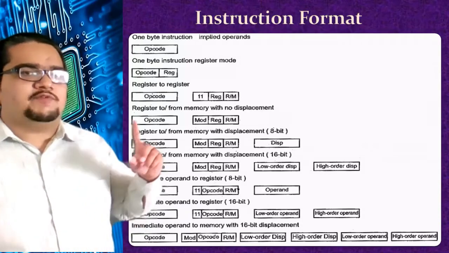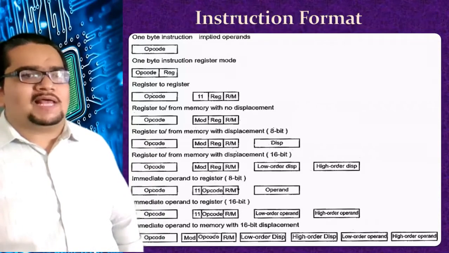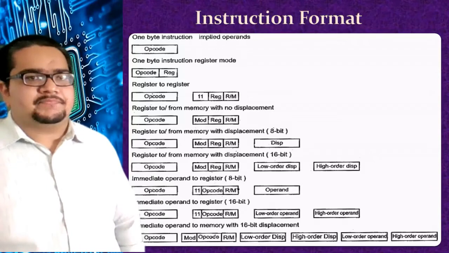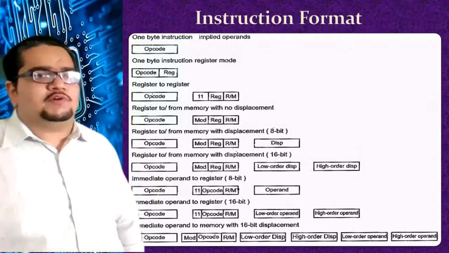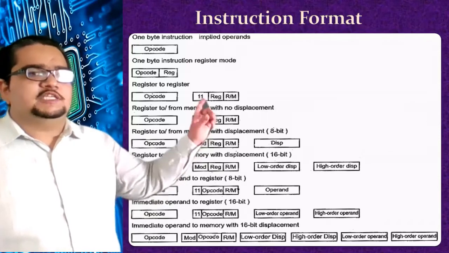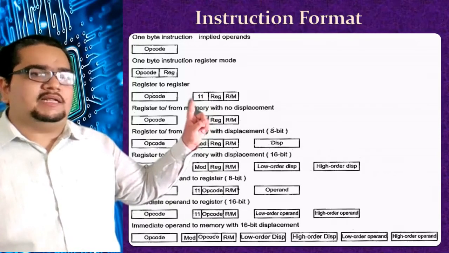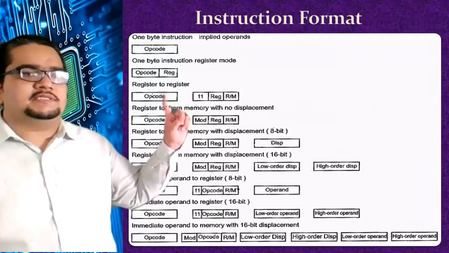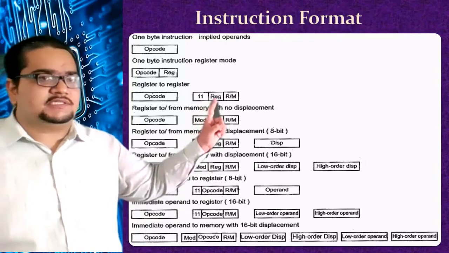You can notice that every format has the opcode as the first field. Definitely the first field by default is opcode. From the second field onwards the things are changing. In this third example, register to register type of instruction format, one opcode is there followed by another byte. This byte again has 3 fields.